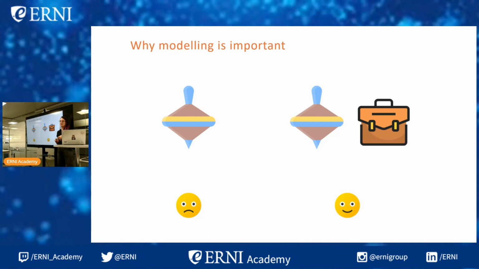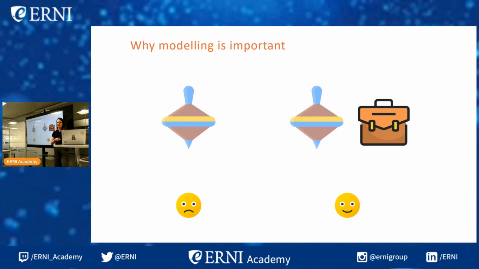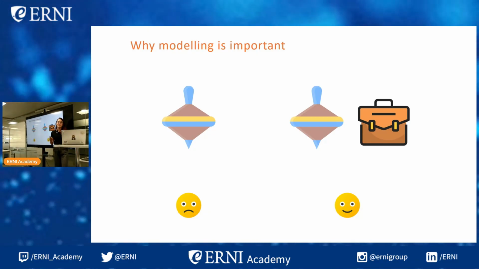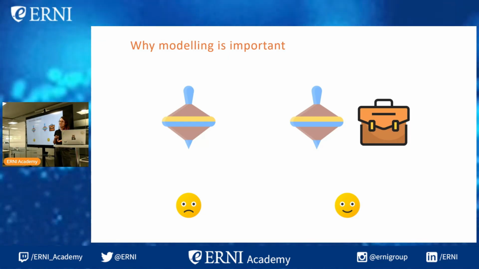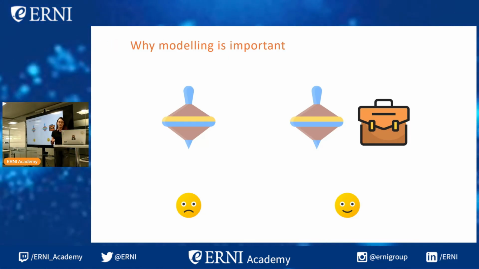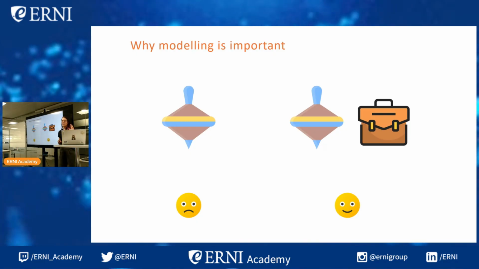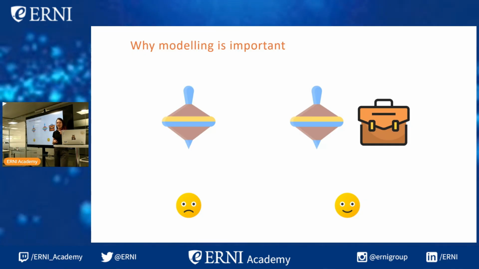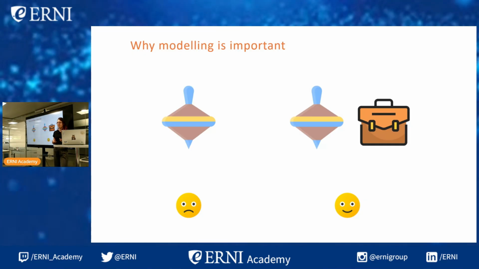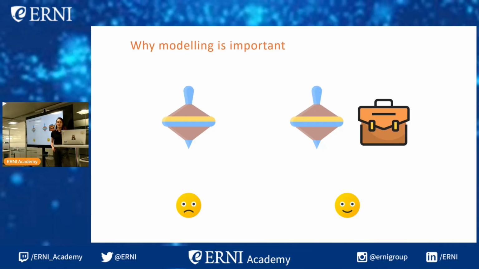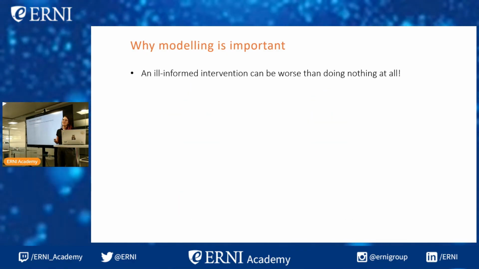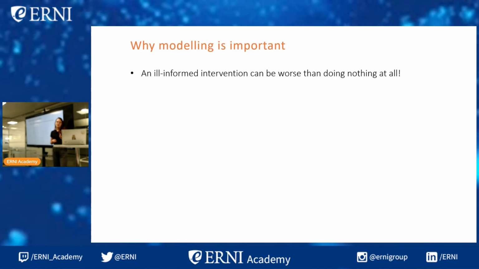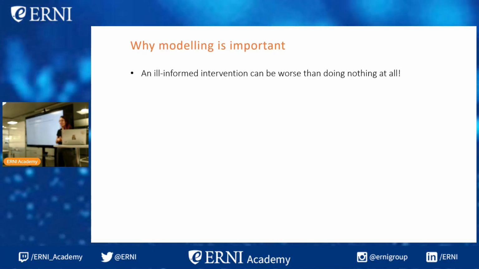The reason is because they had this help for childcare, but then they hadn't been working for several years. The job market changes very rapidly, and they were really having a hard time finding jobs. So that was leading to a lot of dissatisfaction. But when the government implemented both childcare and help to find work at the same time, that is when this intervention had a positive effect. And I would say this is quite counterintuitive because usually you would expect if you put funding into something, you'd expect it to improve instead of the opposite. So this shows that an ill-informed intervention can actually be worse than doing nothing at all.